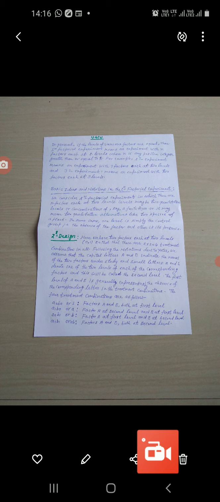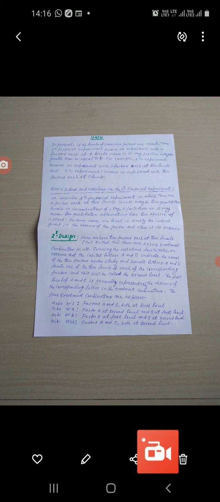Thus, the effect of factor A at the first level b0 of B is equal to a1 b0 minus a0 b0.